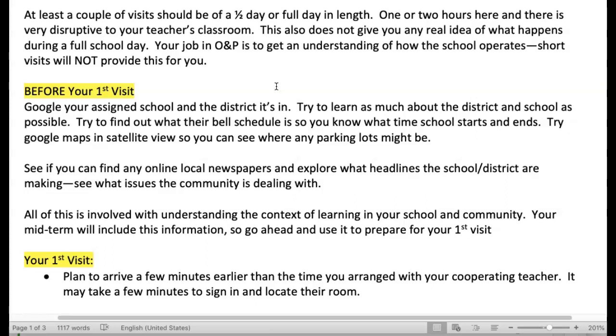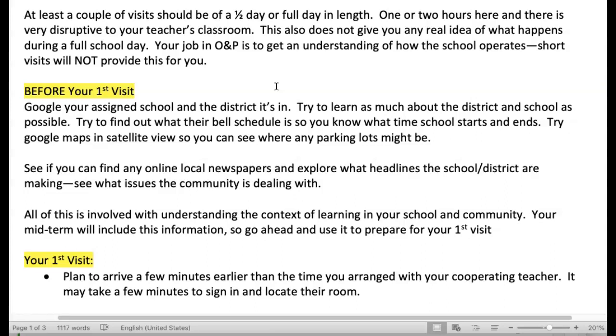Use Google Maps and put it in satellite view so you can see where any parking lots might be. You're really on your own to figure out how to get there, how to park, all of that sort of thing. So I encourage you to research your school as much as possible.